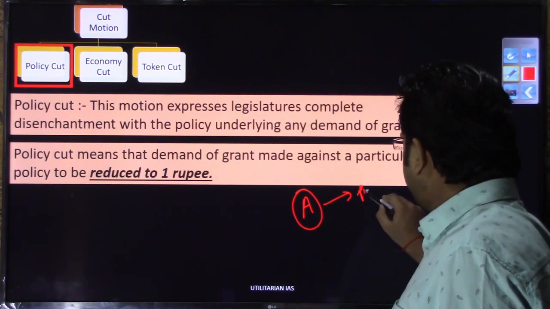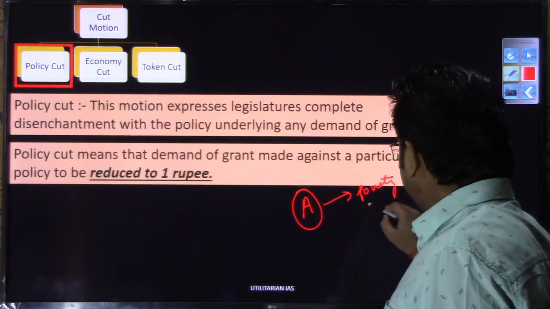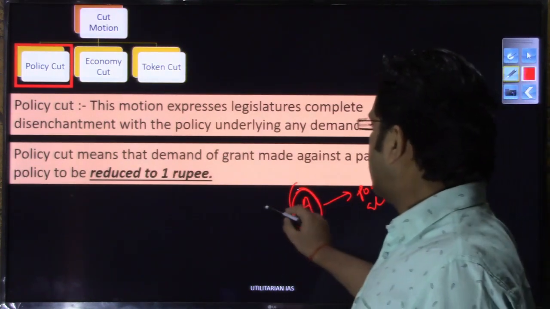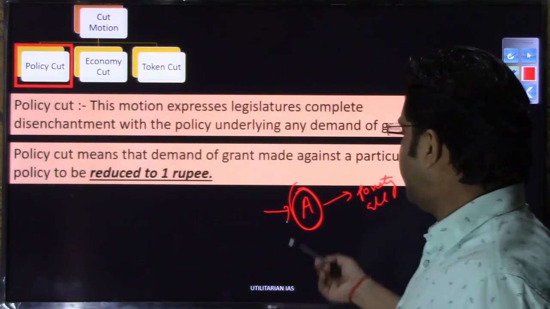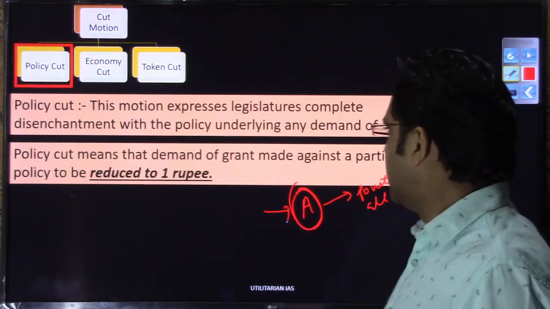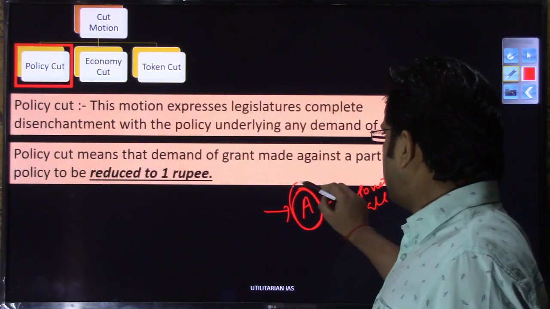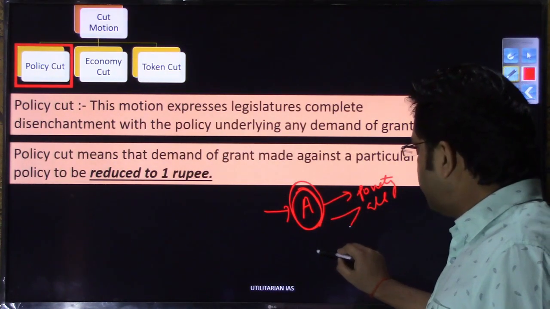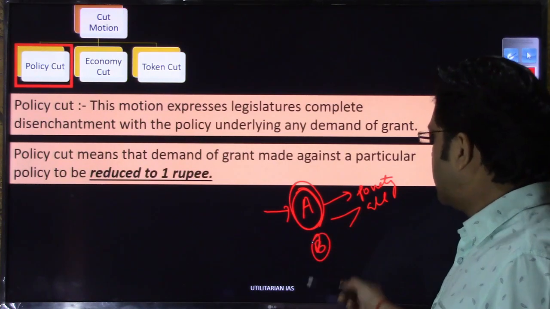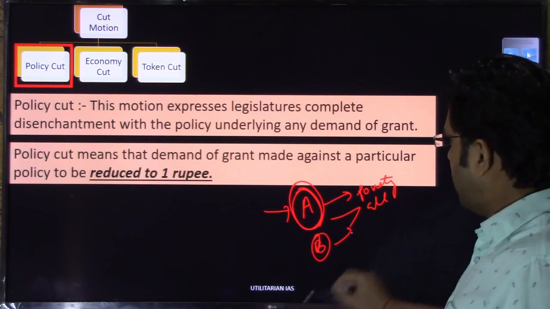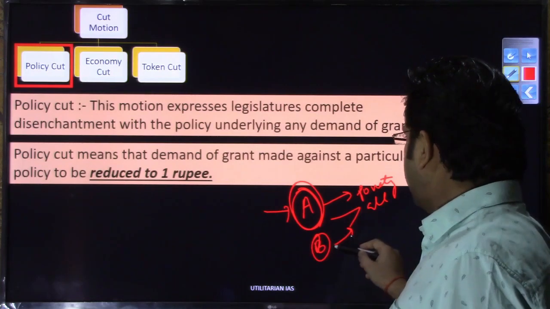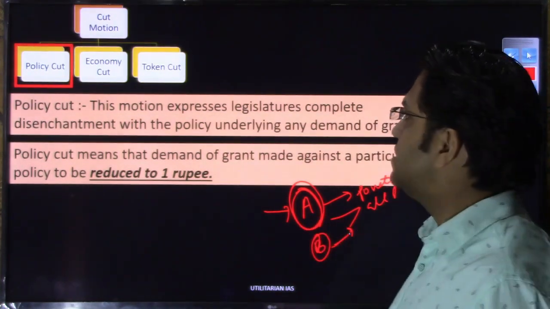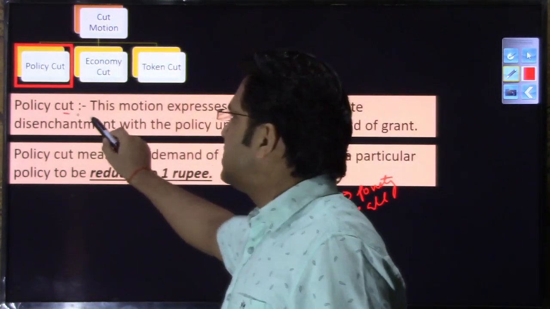So the objective is poverty alleviation, and it has brought a policy or a scheme called A. Now a group of legislators, or even a single legislator, if he or she feels that it is not policy A that will serve the purpose of poverty alleviation, but there is another policy or scheme B which will involve a lesser amount of expenditure and will bring an effective outcome, then he can express his displeasure by moving this policy cut.